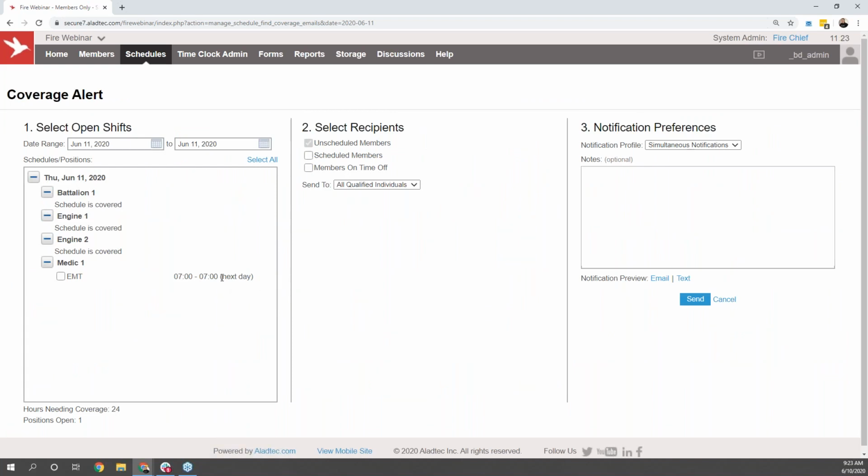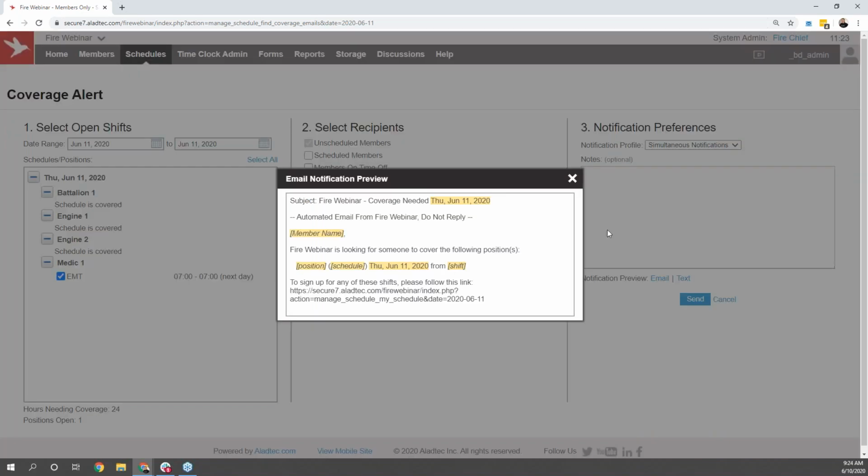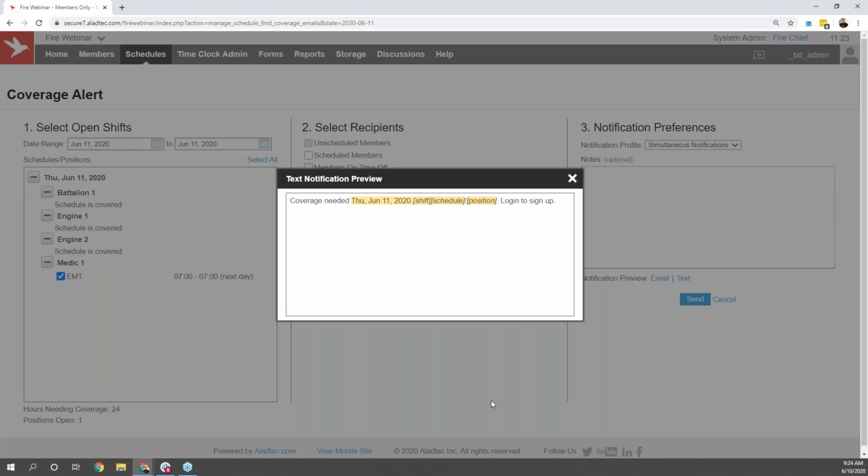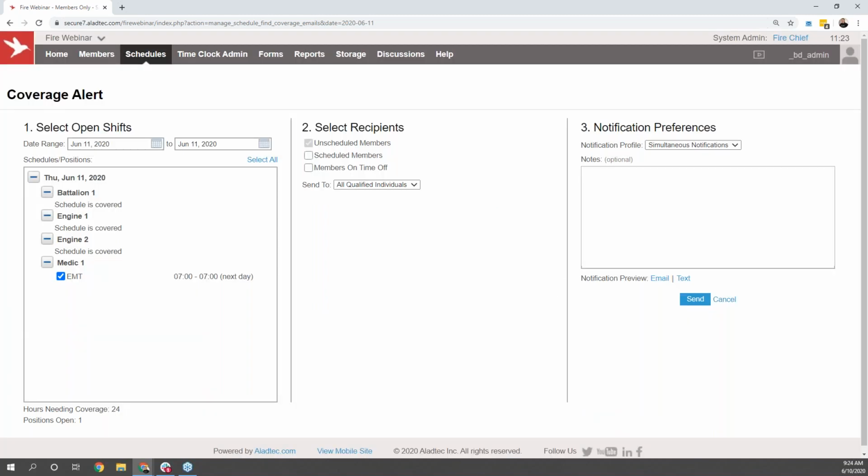The first one is going to be to just select the position that you need coverage for and click Send over here on the right-hand side. What that'll do is it'll actually take a look at that permission information we are discussing in the member database, and it'll send a pre-populated email and text message with all of the shift information to all of the users in your system who are qualified to work that specific schedule and position, who are not already scheduled to work at that time, and who are not listed as on time off. Once you click Send here, all of those users will simultaneously receive that notification and can log in and sign up for that position so that you as the administrator can make the decision as to who is going to receive that shift.